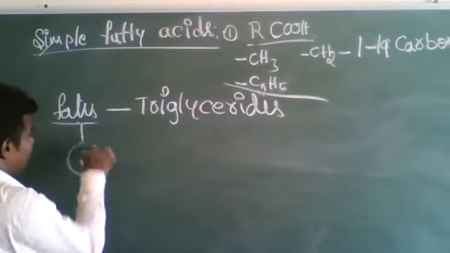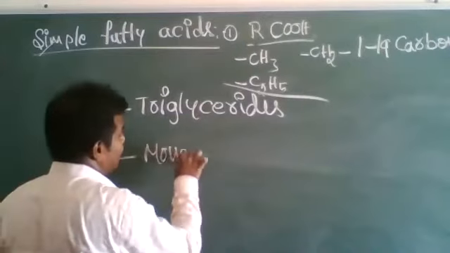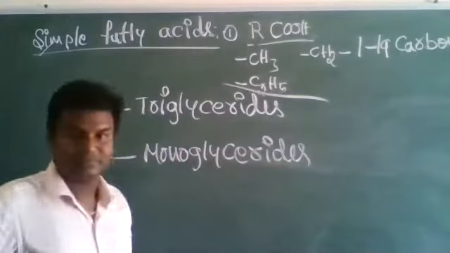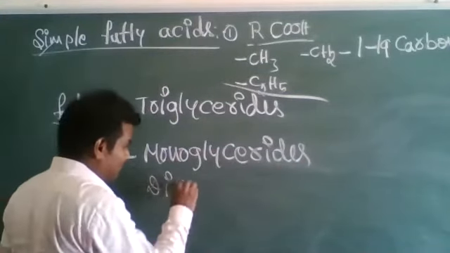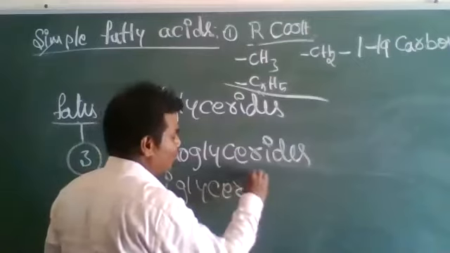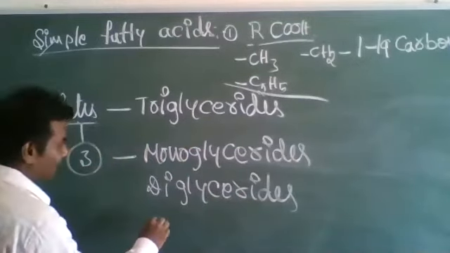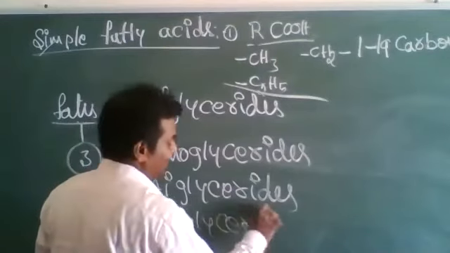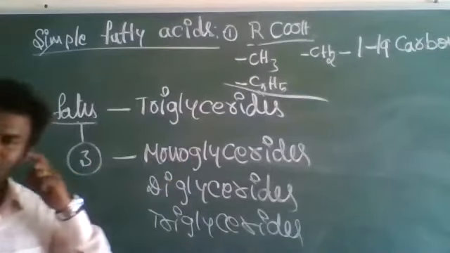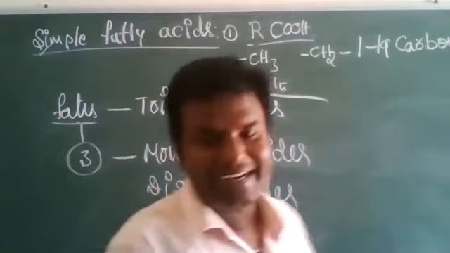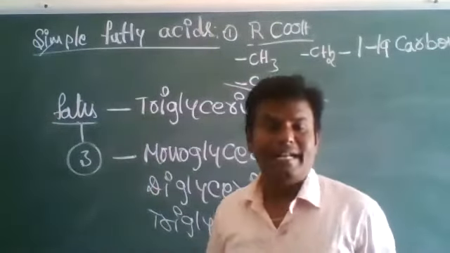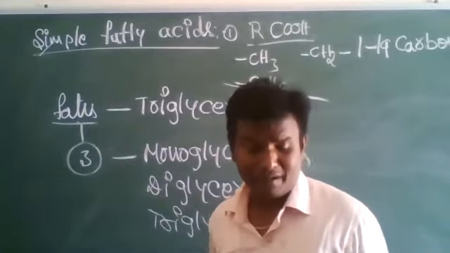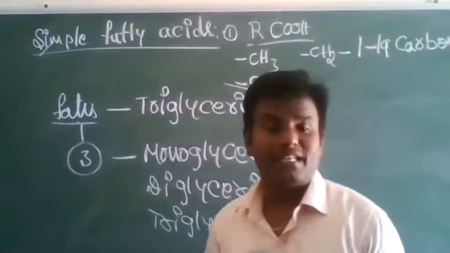Fats are classified into three types: monoglycerides, diglycerides, and triglycerides, depending upon the number of fatty acids reacted with glycerol.